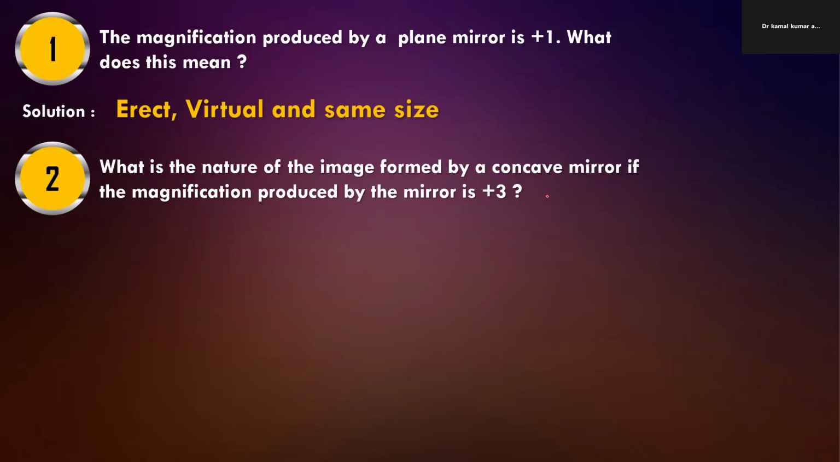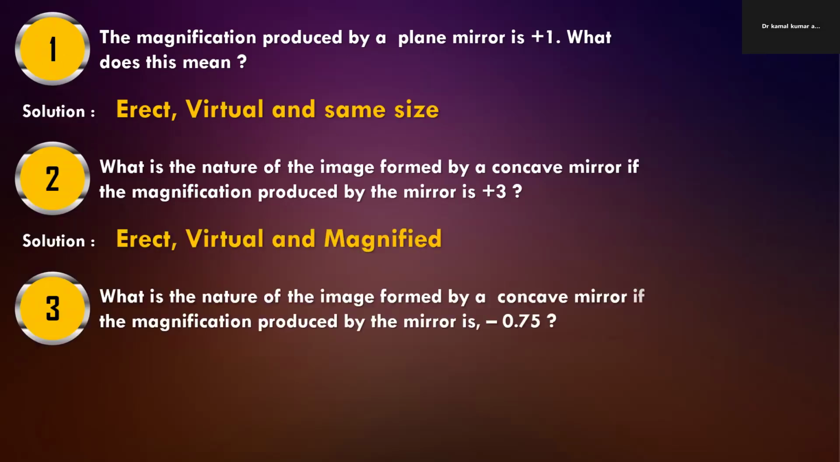Similarly, another question is, what is the nature of the image formed by the concave mirror if the magnification produced by the mirror is +3? Again, sign is showing that image is virtual and erect, and while the 3 is showing that the size of image will be 3 times of the size of the object.